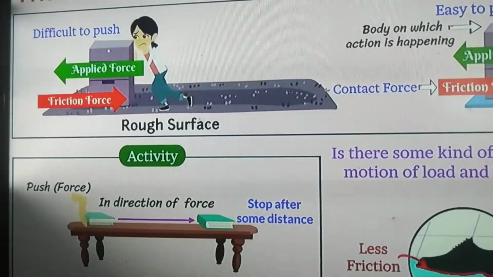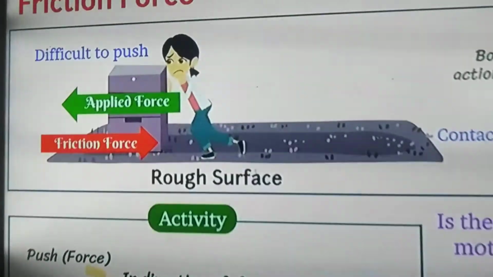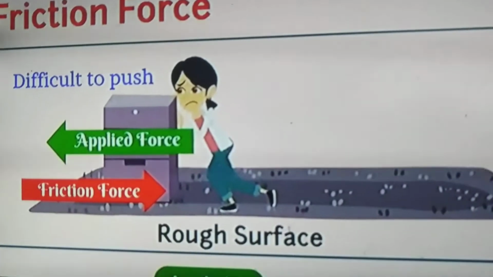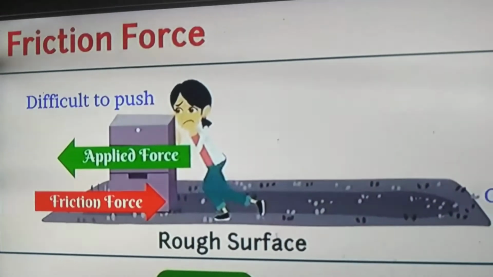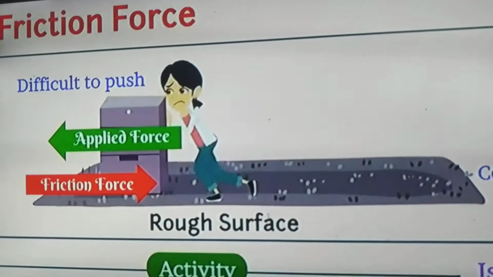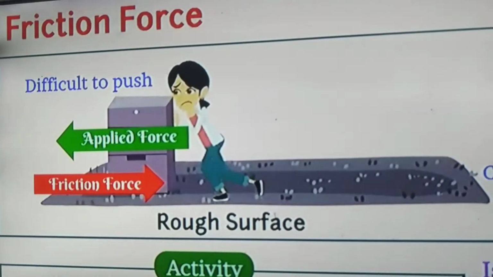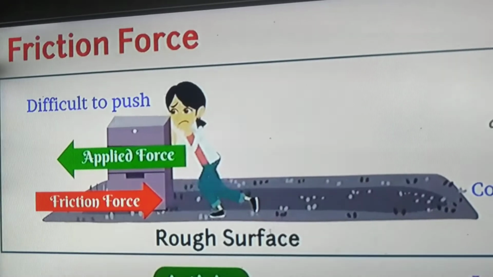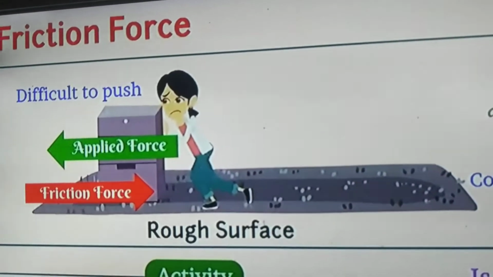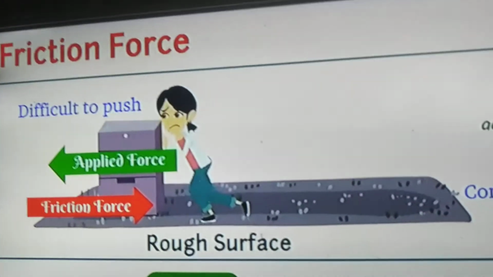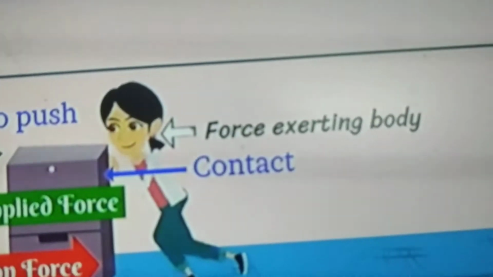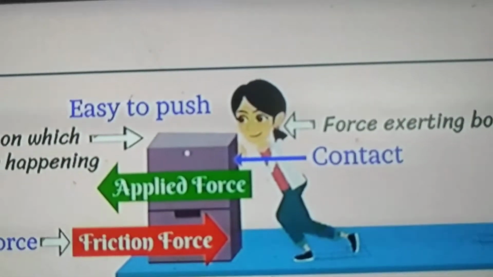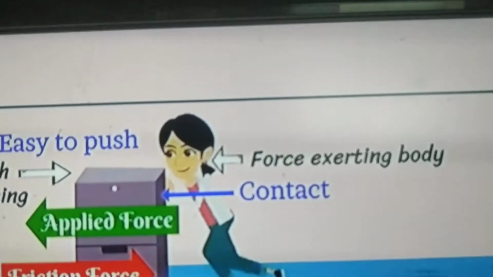It is difficult to push on the rough surface. As you are applying force, there is an opposite force to oppose the movement of the object. So it is difficult to push a heavy box or heavy object on the rough surface, whereas it is somewhat easy to push a box on the smooth surface, right?